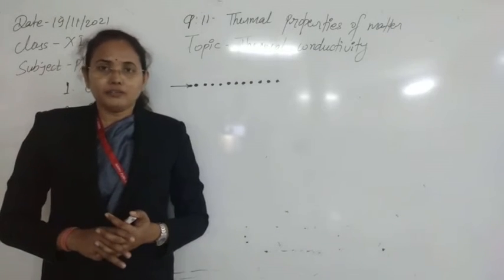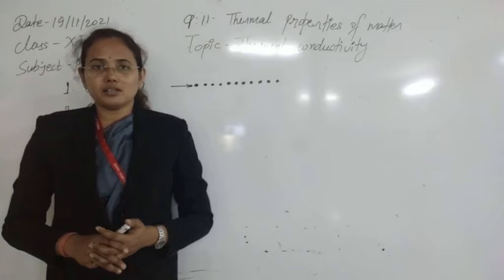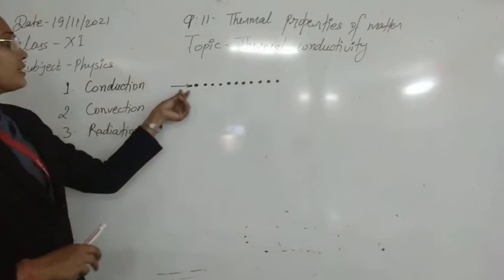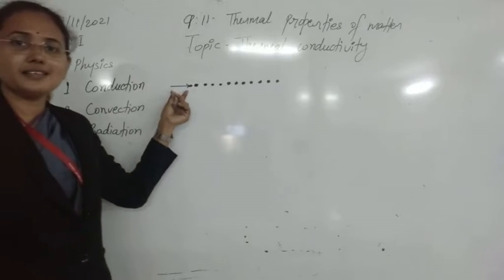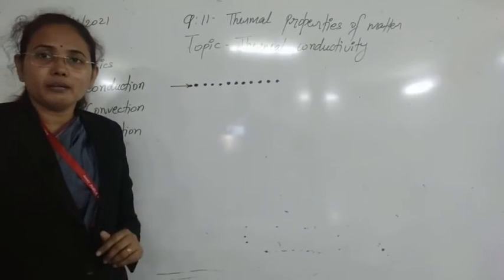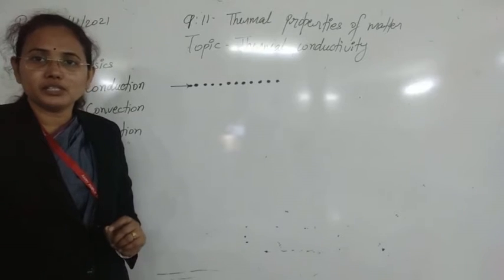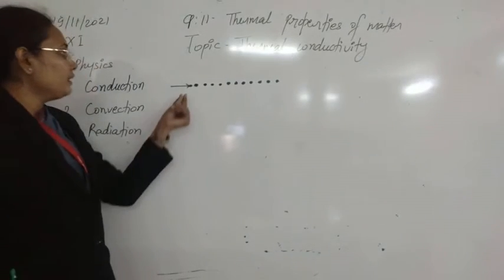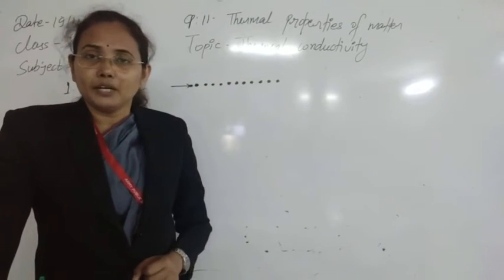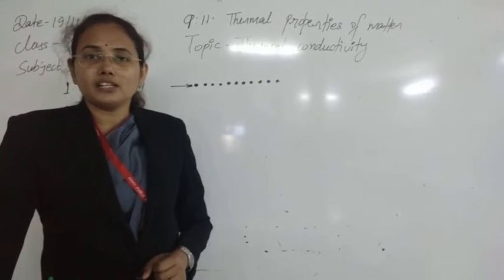Later, we will see oscillation in detail in a chapter, but here a brief idea about oscillation is now clear. This particle will start to oscillate about its mean or equilibrium position. Whenever it oscillates, it will collide with the second particle, because their interatomic separation is very small.